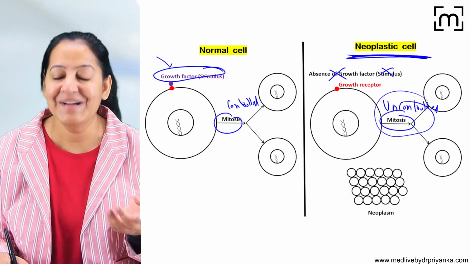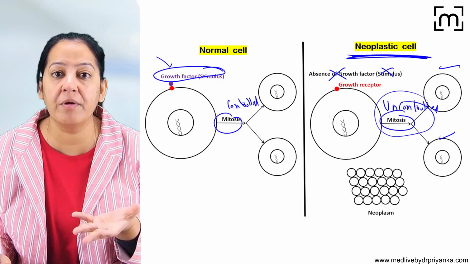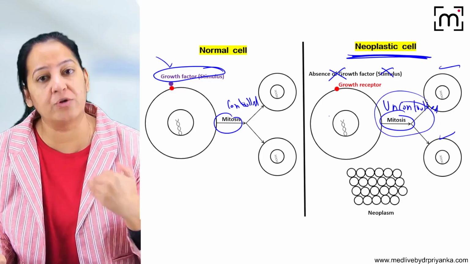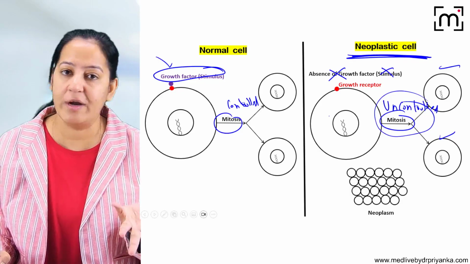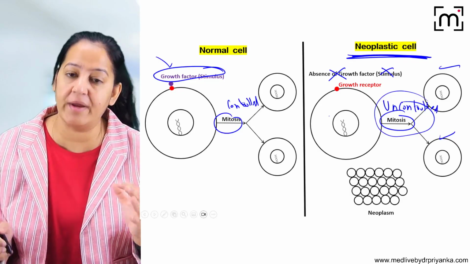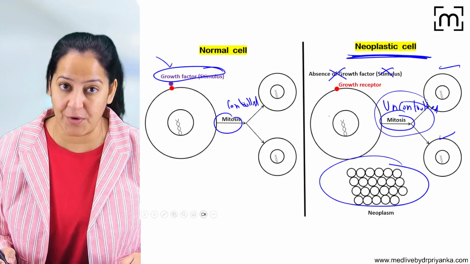It keeps on dividing. So from one cell, two are formed. From 2, 4 are formed. From 4, 8 are formed. From 8 to 16, 16 to 32, 32 to 64, 64 to 128. Likewise, it keeps on growing, and a mass of cells is formed. And that is neoplasia. That is neoplasia. You want to see? See.